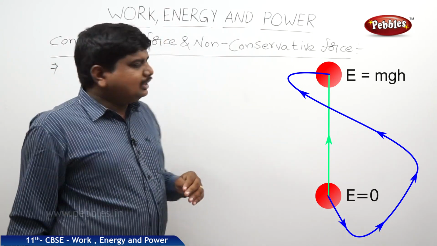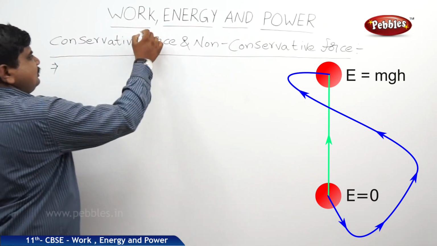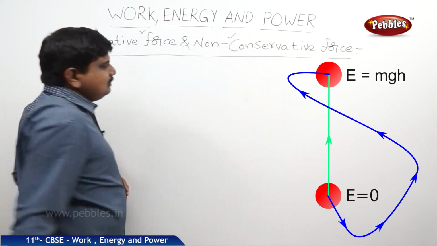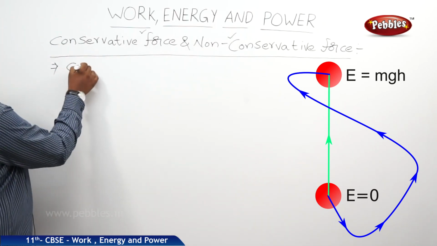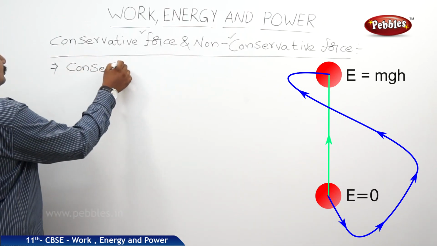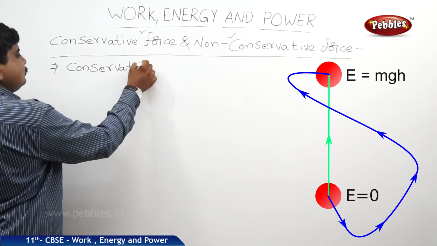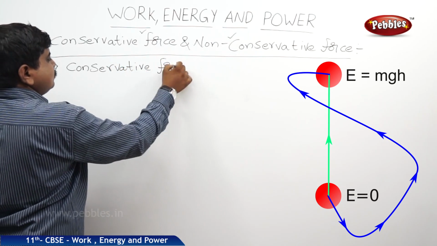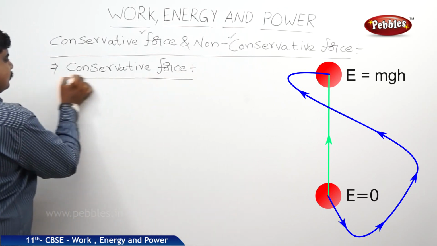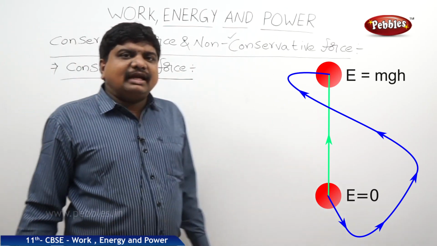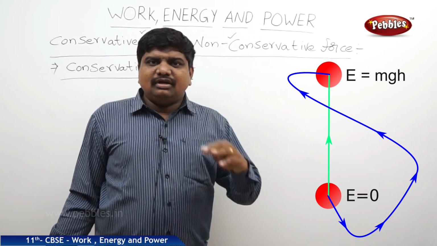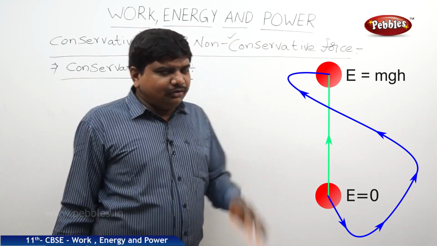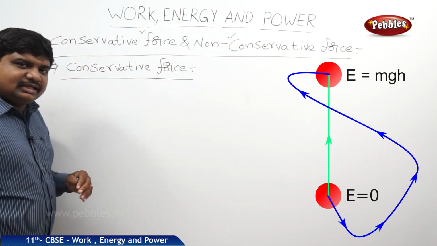These forces are divided into two types. One is conservative, another one is non-conservative. So, what is a conservative force? Suppose the work done by a force is independent of the path and the total work done in a closed path is 0, that force is called a conservative force.